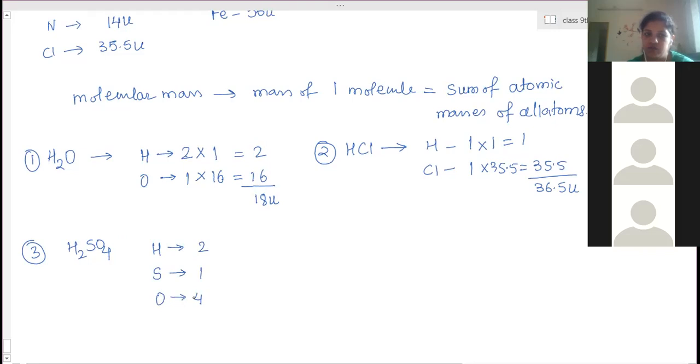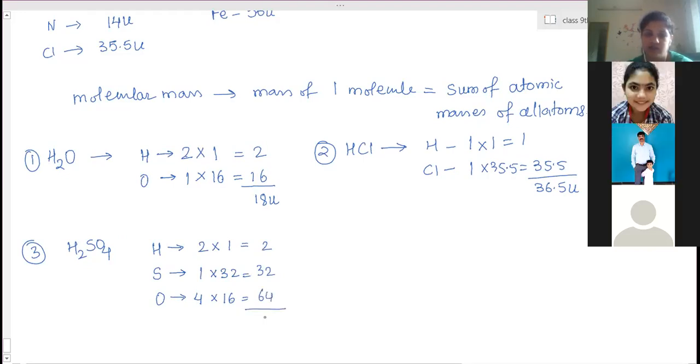O 4. Hydrogen's mass? 1. Sulfur mass? 32. Oxygen 1 atom's mass? 16. So there are 4 atoms, so therefore we have done 4 into 16. So it is 2, this is 32, and this is 64. 16 into 4 is 64. Total is 98 U.